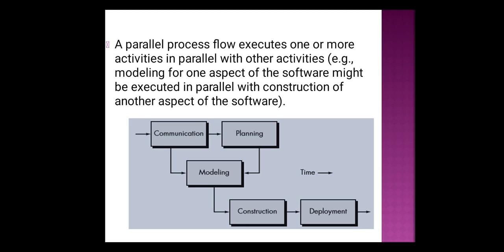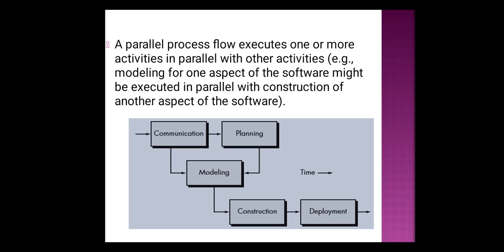Now let us consider that for a software product we require some 10 designs. Once the designing of one model is done, if you are trying to write the code for that design, isn't it that modeling and construction are now done parallelly?